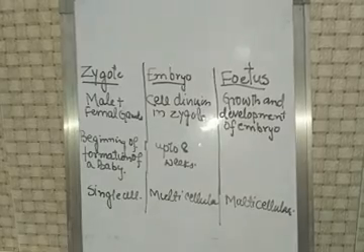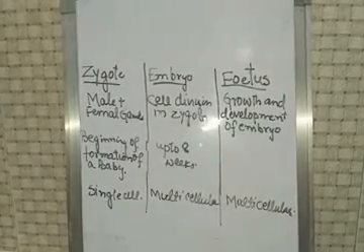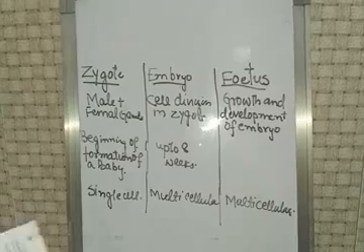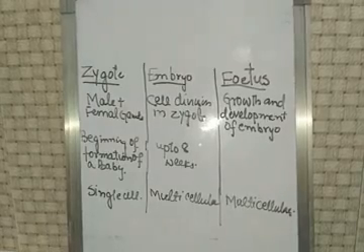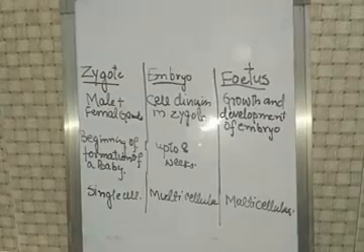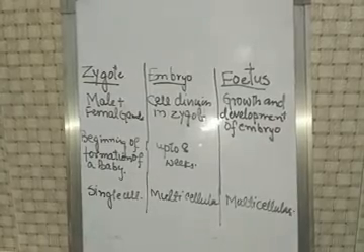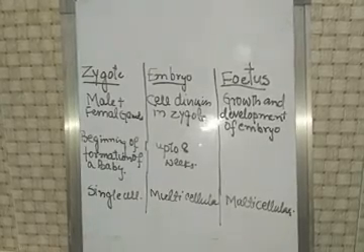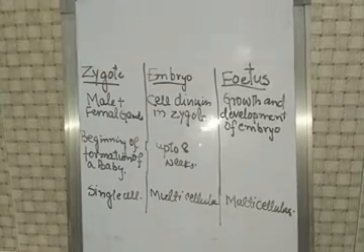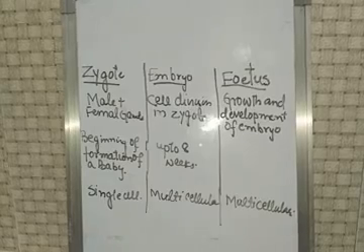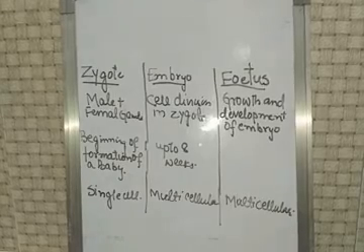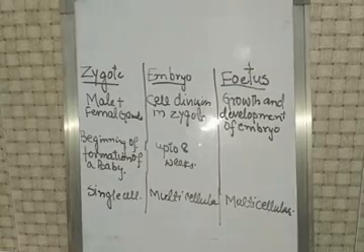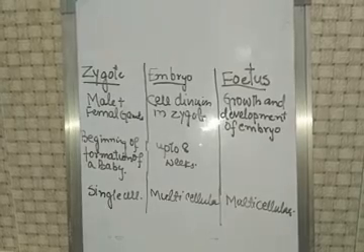Today we have discussed the new chapter, reproduction in animals, and the methods of reproduction, that is asexual reproduction and sexual reproduction. We have discussed a few terms like male and female gametes and fertilization. Fertilization has two types, internal fertilization and external fertilization. The fertilization which takes place inside the female body is called internal fertilization, and the fertilization which takes place outside the female body is called external fertilization.